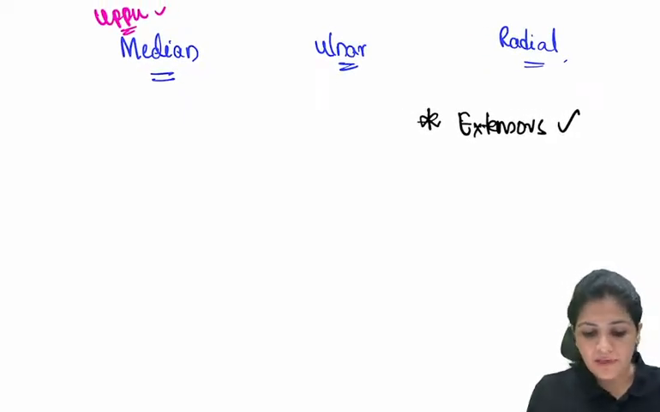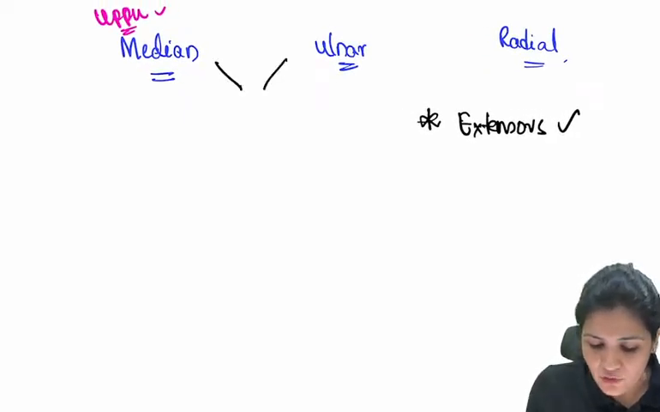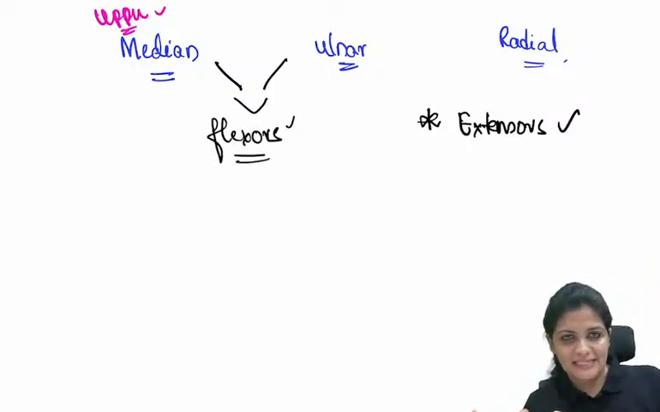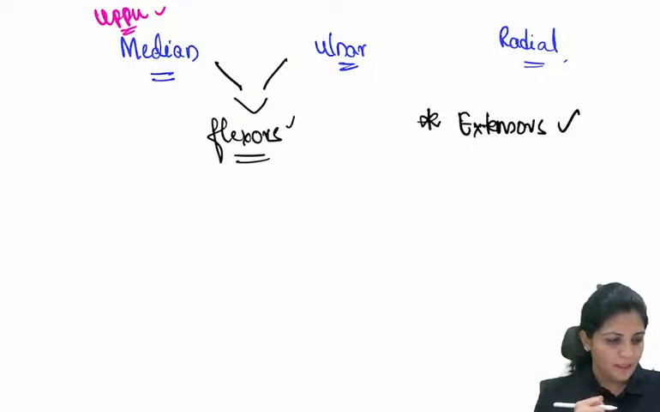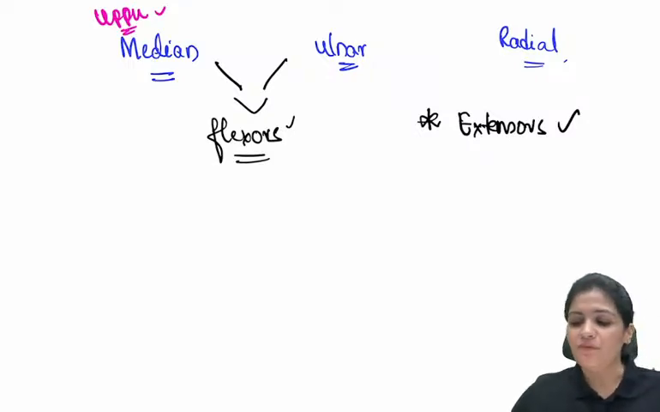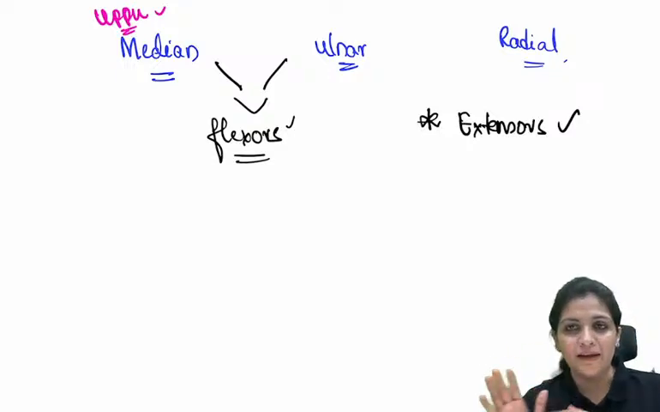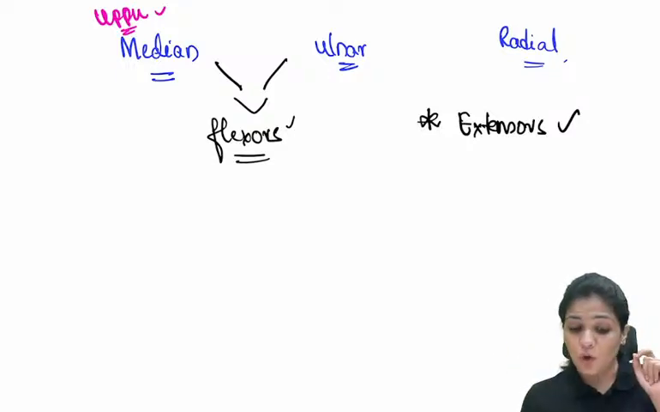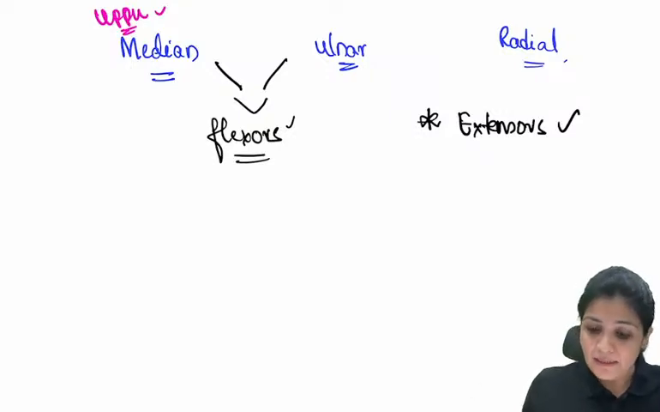And now coming to the median and the ulnar nerve. The median and the ulnar nerve supply all the flexors. As we know, we have only extensors and we have flexors. So now the extensors are supplied by the radial nerve and the flexors are supplied by the median and the ulnar nerve.